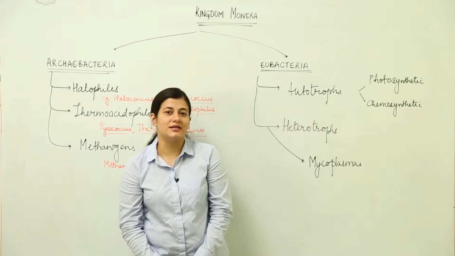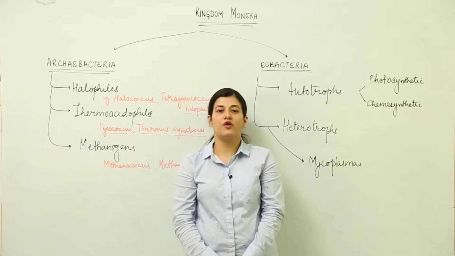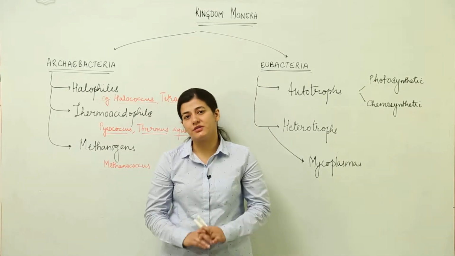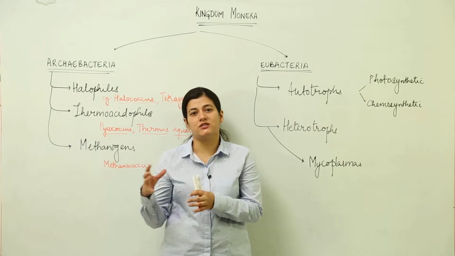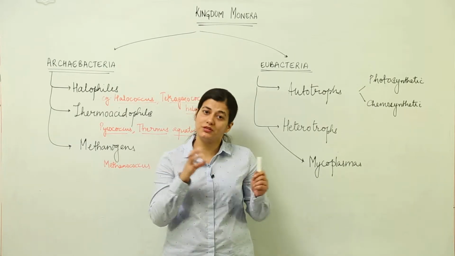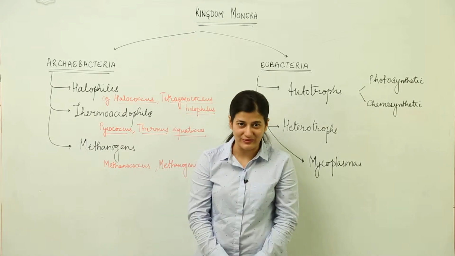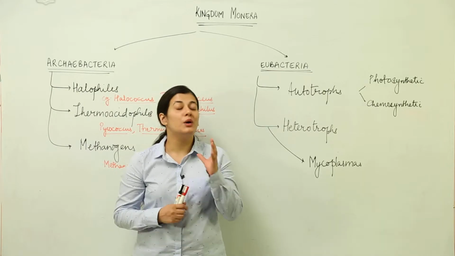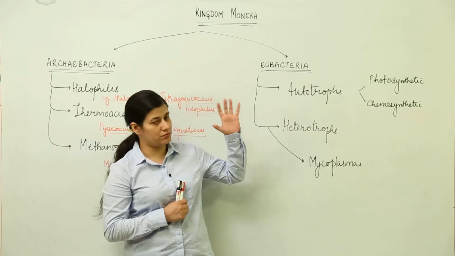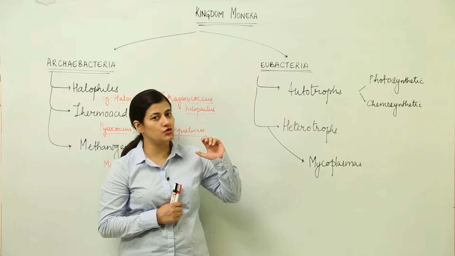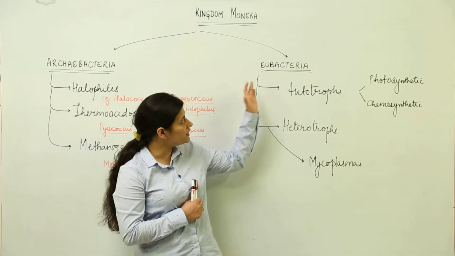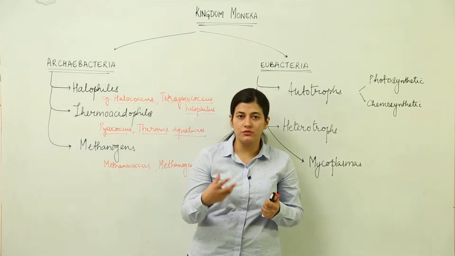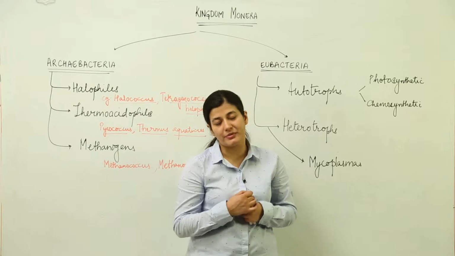We had discussed the two types of bacteria which form the kingdom Monera in the introduction to this particular kingdom. Now, what we are going to study next is what class of bacteria would be classified into this particular level of classification. What is the characteristic which makes the bacteria suitable to be classified under Eubacteria or Archaebacteria? That also we had discussed, but now we are going to consider it with specific examples.